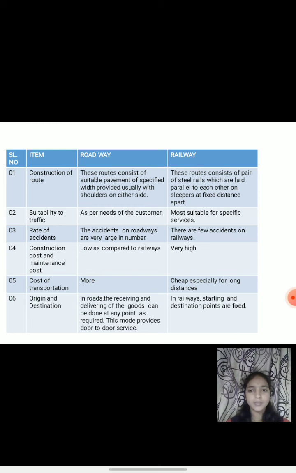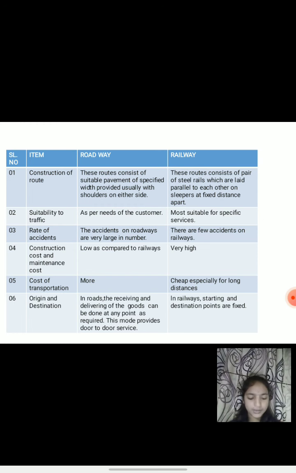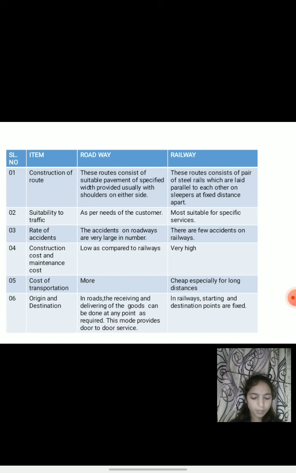Second point, suitability to traffic. It means it is depending upon the road users. In roadway transportation, as per needs of customer. In case of railway transportation, most suitable for specific services. Third point, rate of accidents. In roadway transportation, the accidents on roadways are very large in number. In case of railway transportation, there are few accidents on railways.